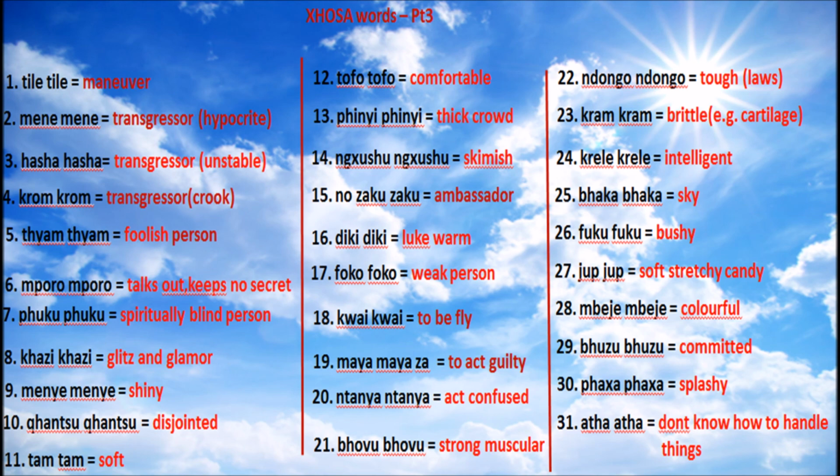A diki is lukewarm. Like, a lau is a mixed something. A diki means lukewarm. As you know, in Revelation, Laodicea is a lukewarm church. So that's self-explanatory. Foko means a weak person. You're such a foko. That means you're such a weak person. A kwai is to be fly. Somebody who's flamboyant, all up to date, every hair done. That person is called kwai. He is kwai.